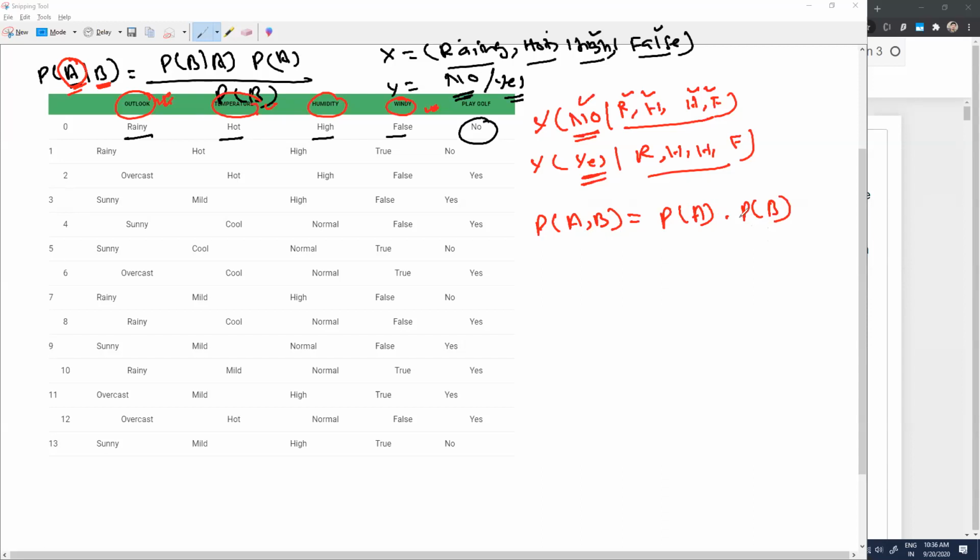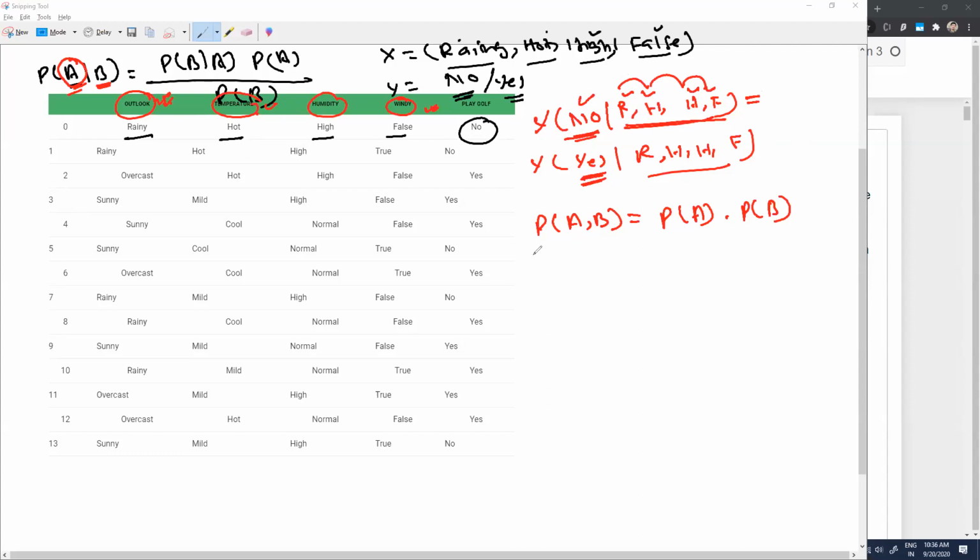Now why am I trying to tell you this particular formula? Because I'm trying to find out the probability of occurrence of yes, and the probability of occurrence of no, when all of these things have happened. And we know that all of these things are independent of each other. It's not dependent at all in this particular place.